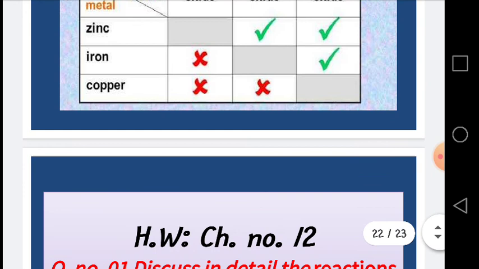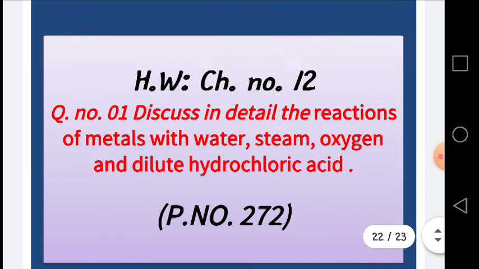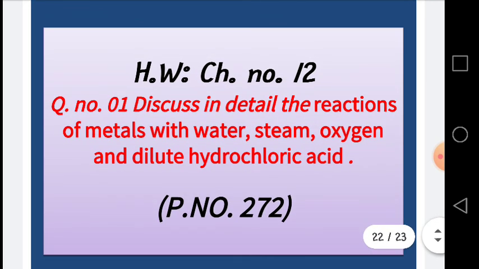Thank you. Now I have selected some homework for you. You have to write down the details of the reactions of metals with water, steam, oxygen and dilute hydrochloric acid, and you will find the answer in your book, page number 272. You have to write the answer in your notebooks and send it to your respective groups.